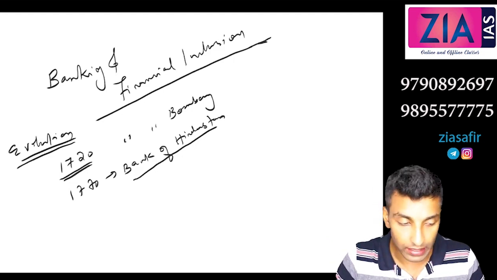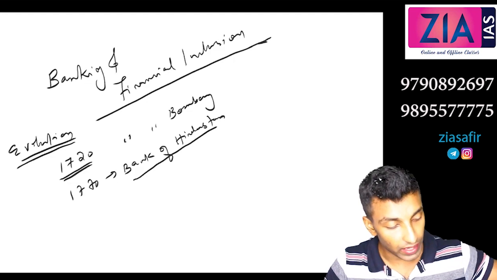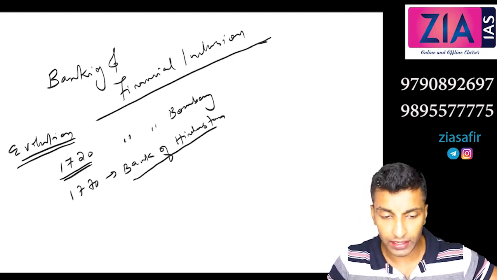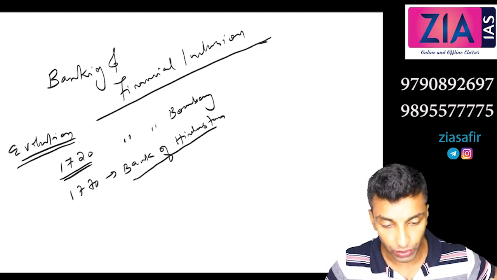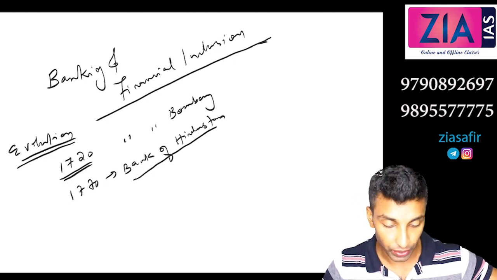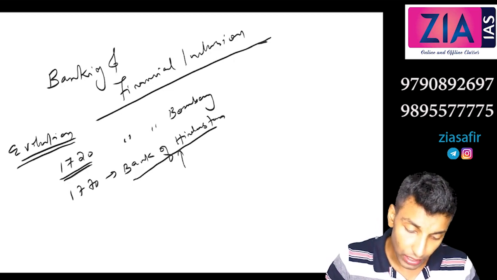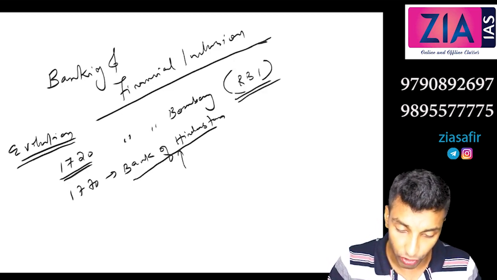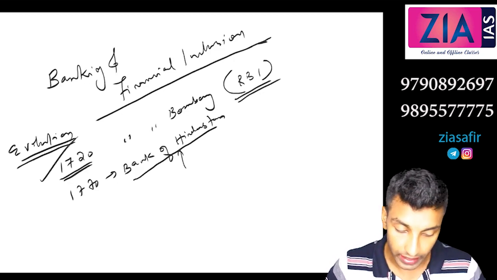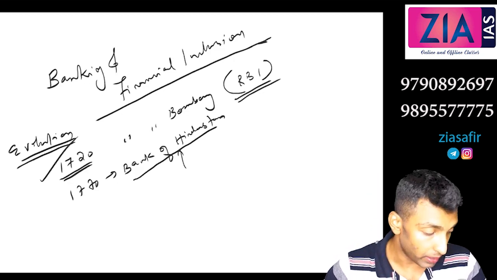The problem is you may not understand the Economic Survey now, but once we're done with the classes, to update current affairs and values when you write the exam, you just need to read the Economic Survey. Some books will tell you otherwise, but per the RBI document, it is actually the Bank of Bombay. So for us, you can take it as 1720 Bank of Bombay.